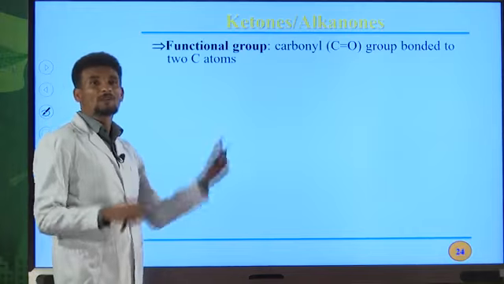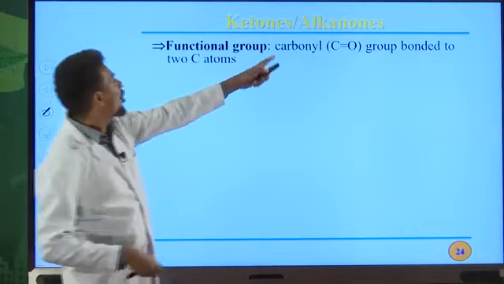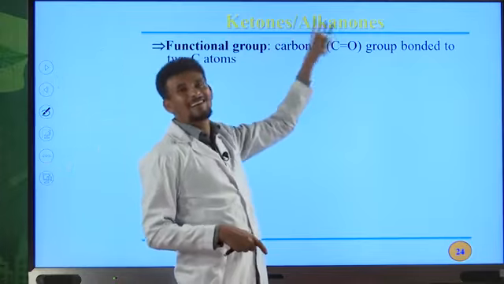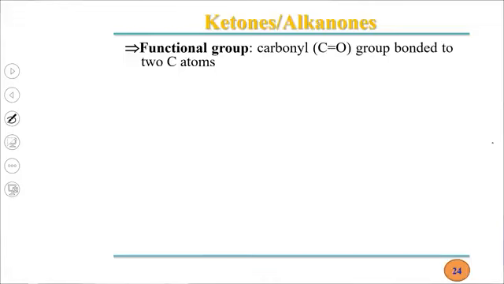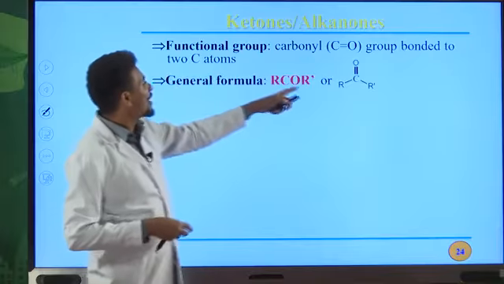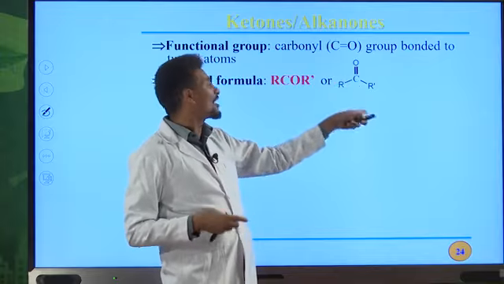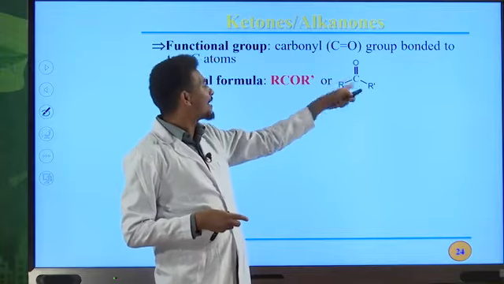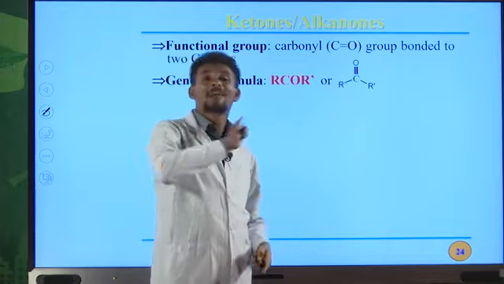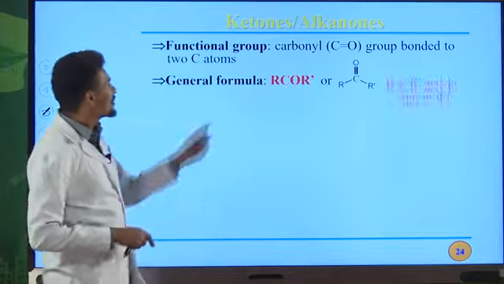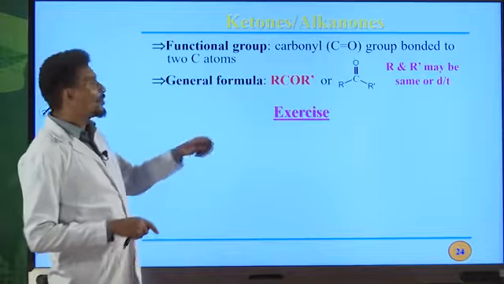Another one is ketone. Ketones can also be named as alkanone, O-N-E. This indicates the presence of a carbon to oxygen double bond directly bonded to carbon atoms, not with a hydrogen atom. If, for example, it is bonded with a hydrogen atom, that is an aldehyde. It is not a ketone. So this is the general formula for ketones, and you can also write it in this detailed structure, R-C double bond O-R prime. R and R prime may be the same or they may be different, but R and R prime can never be hydrogen atoms in this case. So this is the general formula for ketones or alkanones.